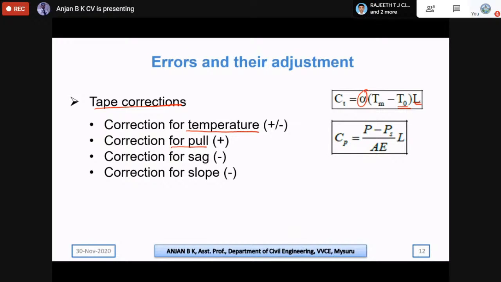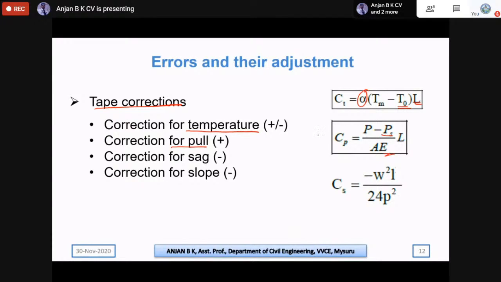Similarly, when we are considering the correction for pull, here P stands for the pull applied during the measurements. Normally we will be pulling the tape from either end, and PS is the standardization of pull, meaning there is a certain amount of force that needs to be applied in order to make the tape a straight one. A is the cross-section area of the tape, E is the Young's modulus for the tape, and L is the measured length.